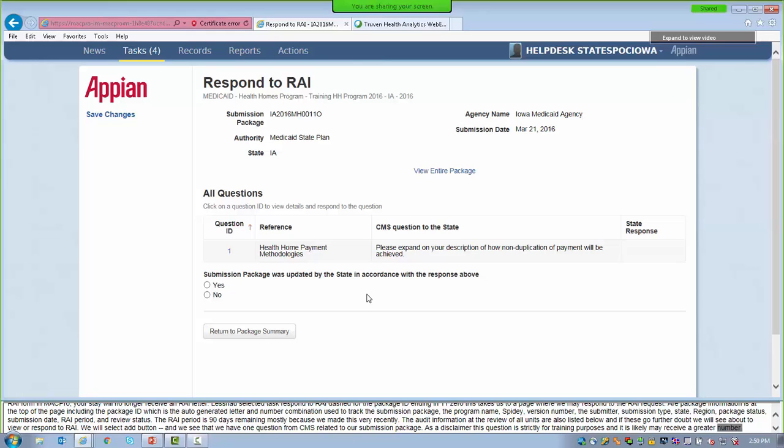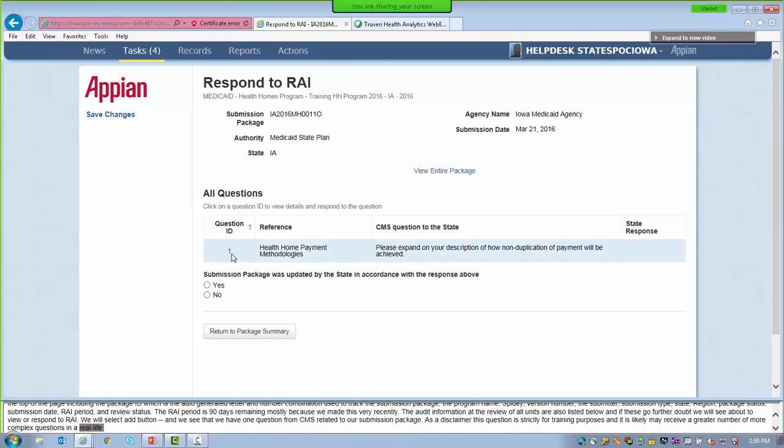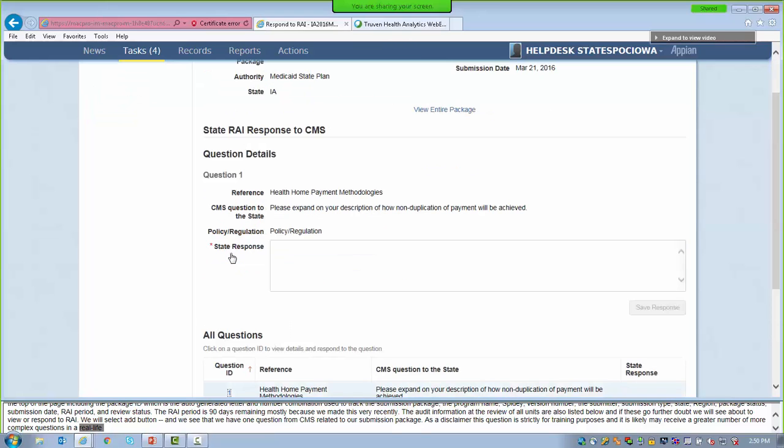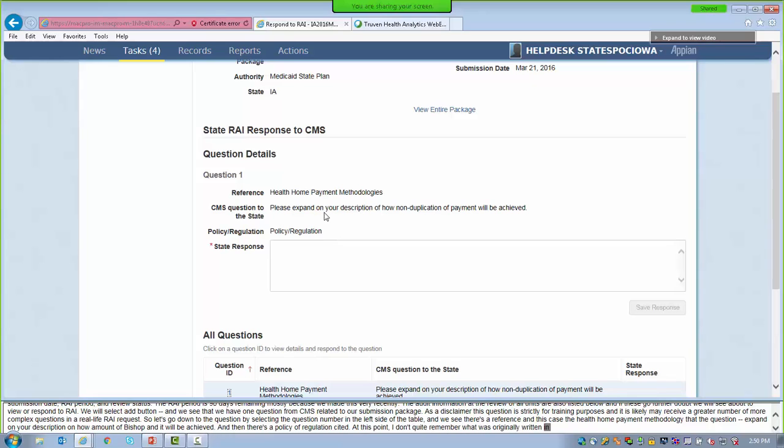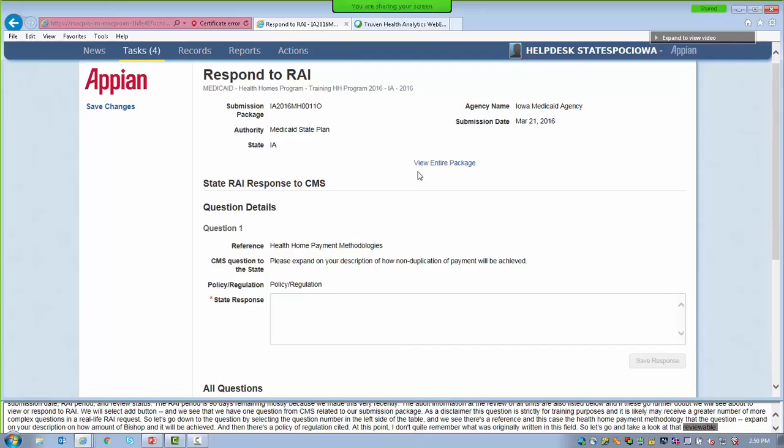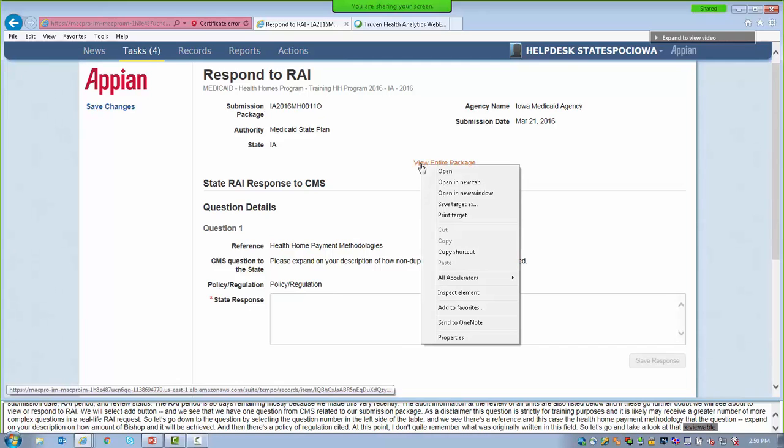So let's respond to the question by selecting the question number in the left side of the table. We see there is a reference, in this case, the Health Home Payment Methodologies, and a question: Please expand on your description of how non-duplication of payment will be achieved. And then there's a policy or regulation cited. At this point, I don't quite remember what was originally written in this field. So let's go and take a look at that reviewable unit. We can do so from this page by right-clicking on the View Entire Package link and selecting Open in a new tab.